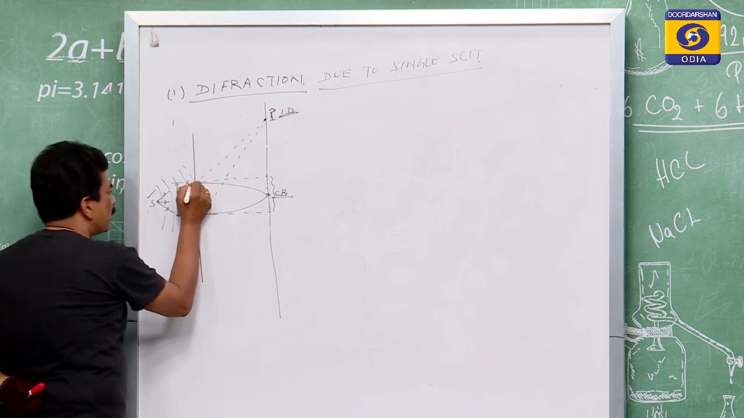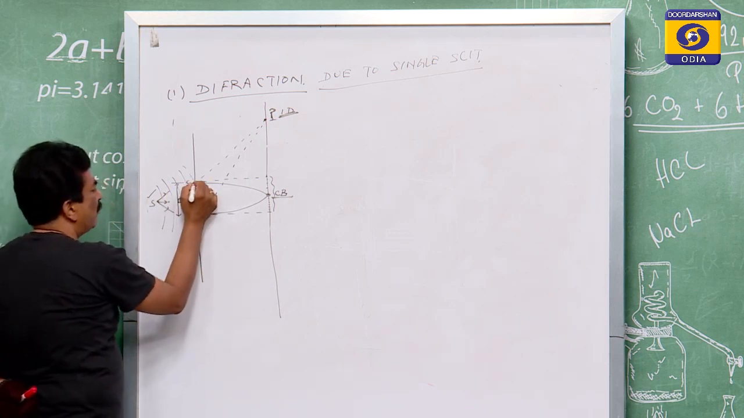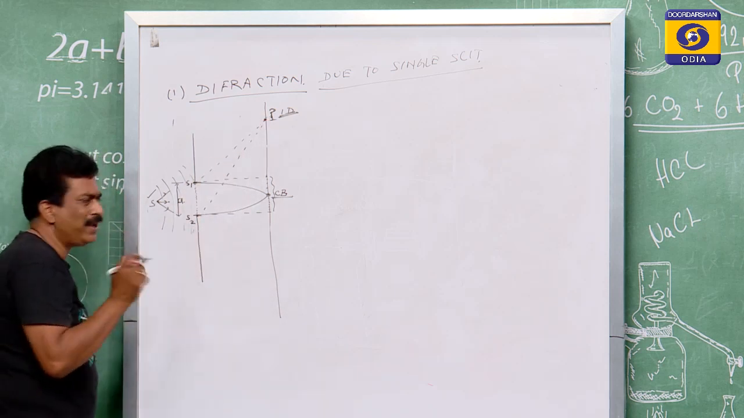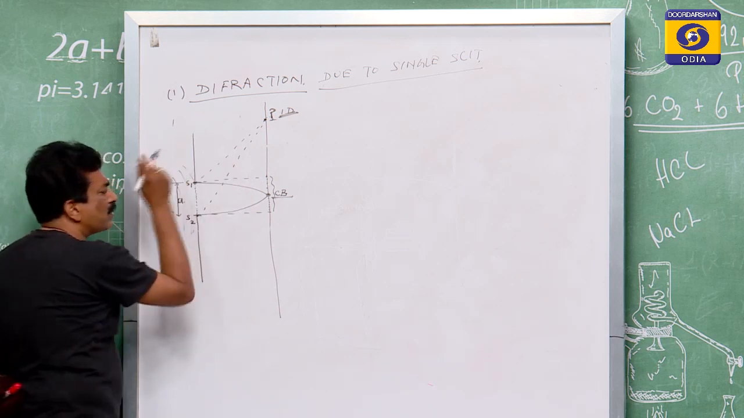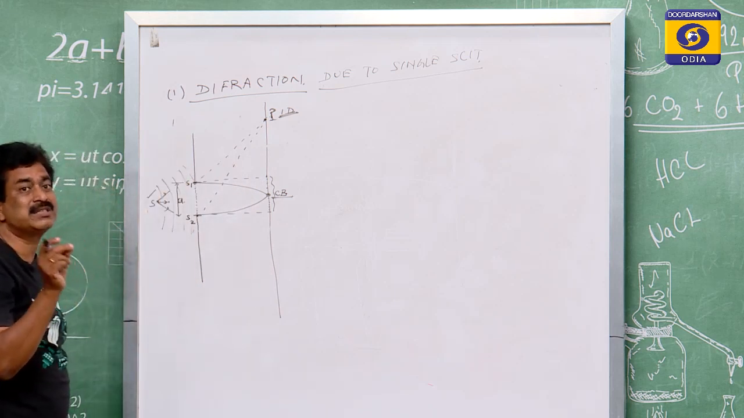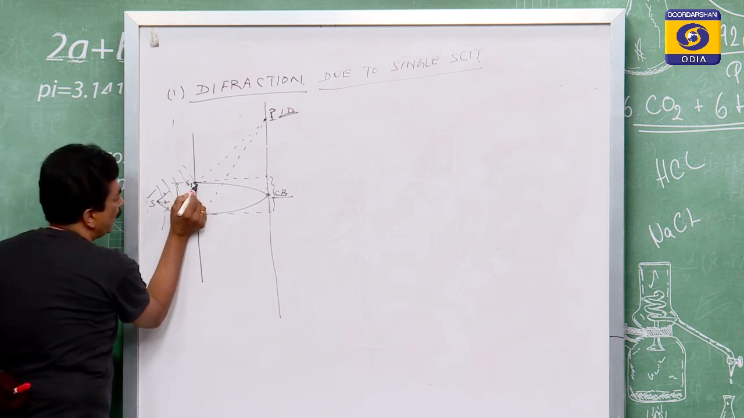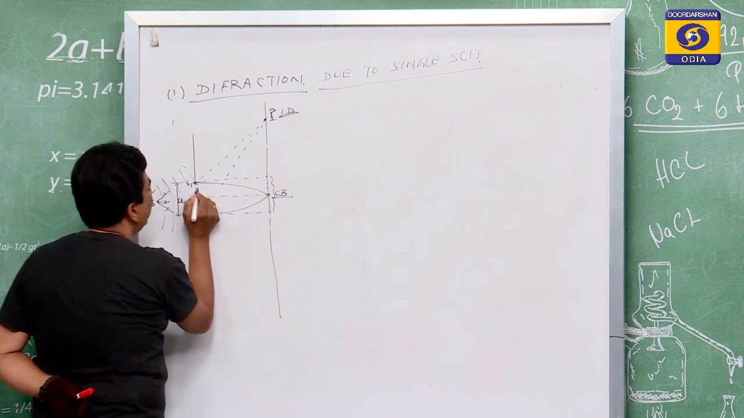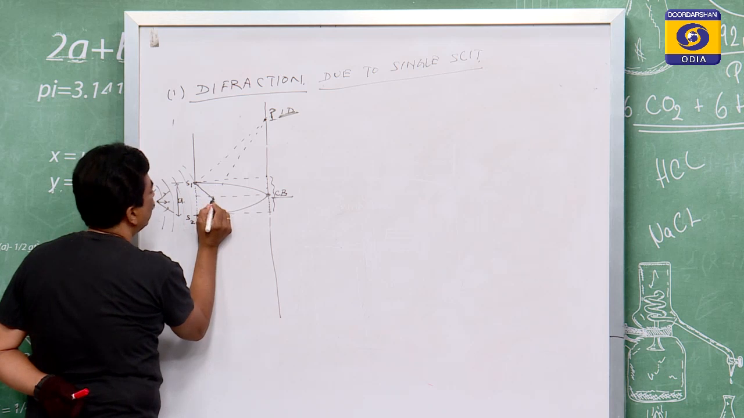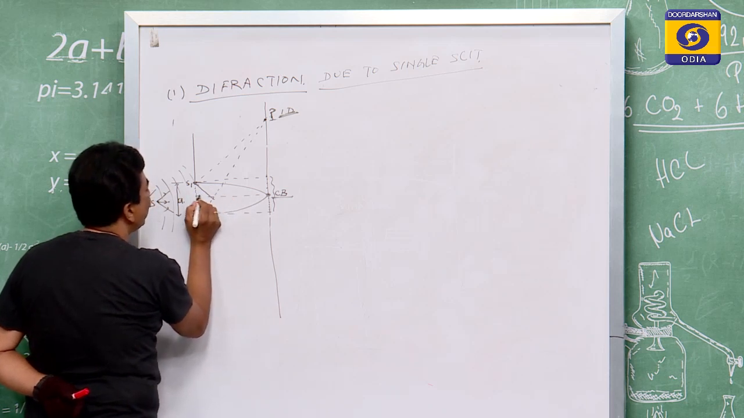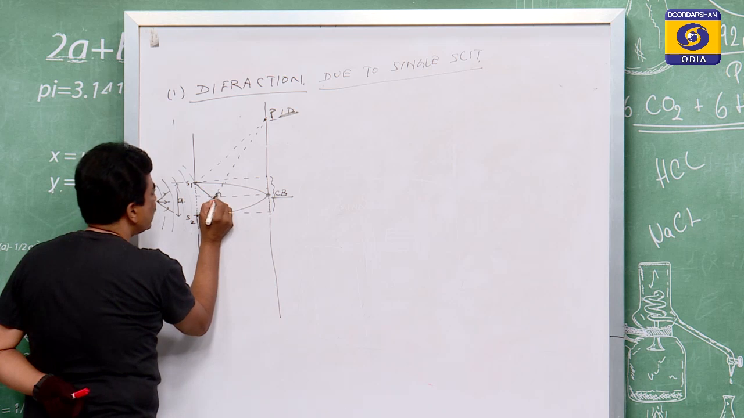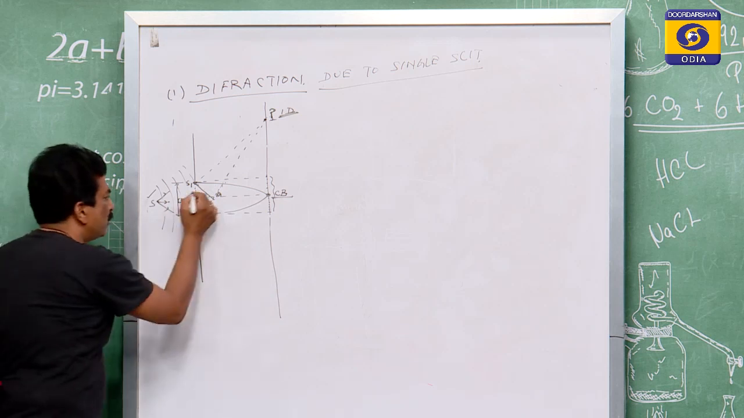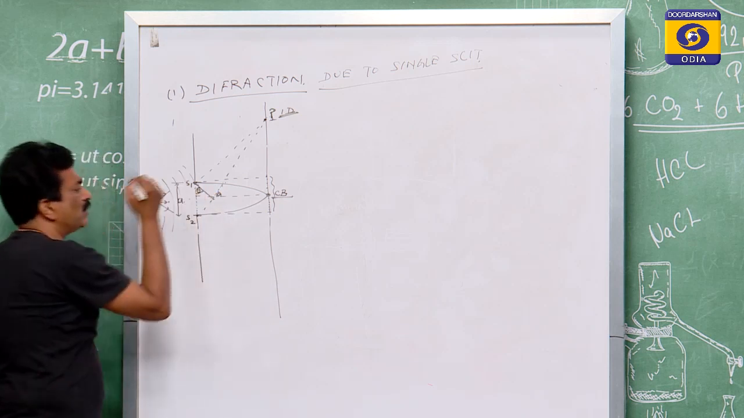If this is S1 and this is S2, the lengths from S1 to P and from S2 to P are not the same. So there must be a difference in path, which means there is a difference in phase. If we draw a perpendicular here to the central line, it will make a certain angle, and as this angle is reduced, this angle will automatically become theta.